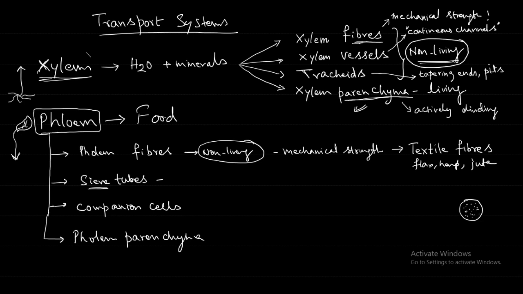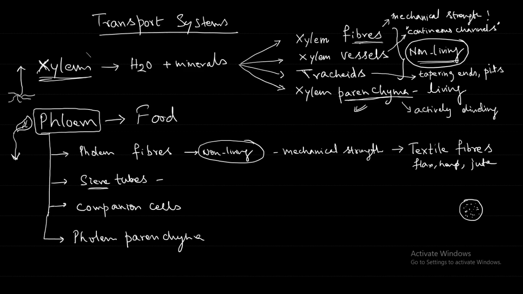If a cell does not have a nucleus, do you think it will be a living cell or a non-living cell? Living cell. Generally, all living cells will have a nucleus, in which the DNA will be there.